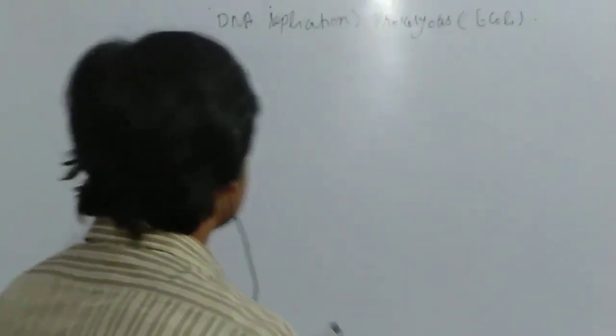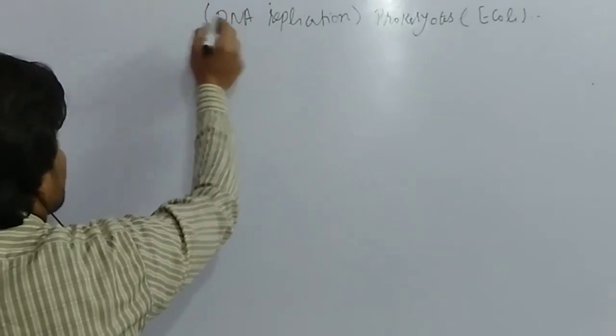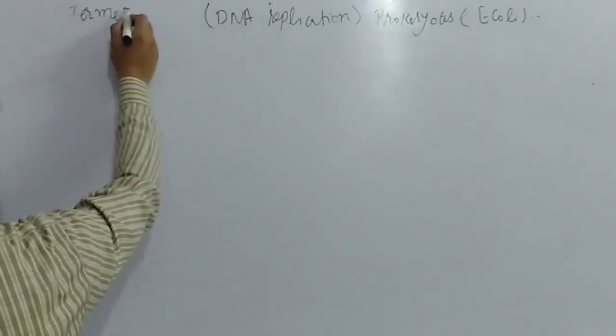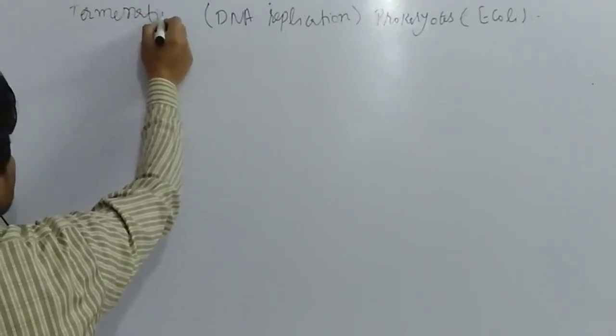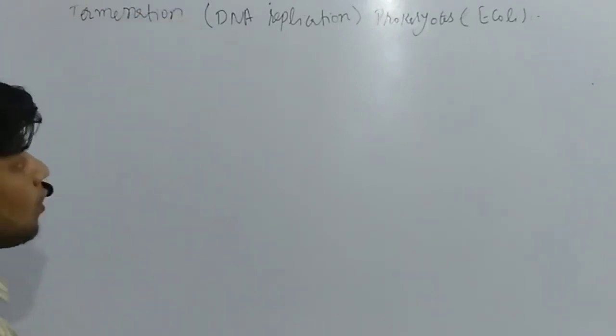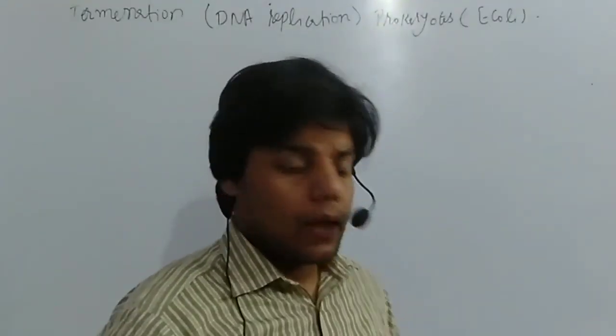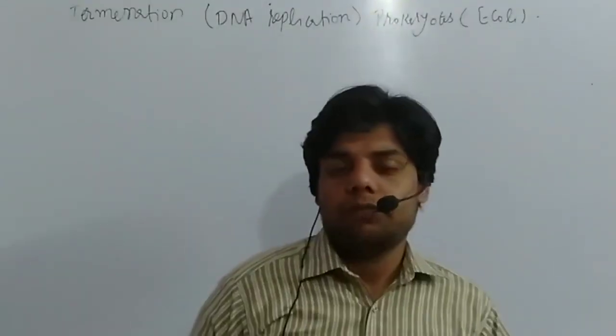So let me write termination. Termination of DNA replication in prokaryotes, usually in the E. coli cell. Now, what is termination?